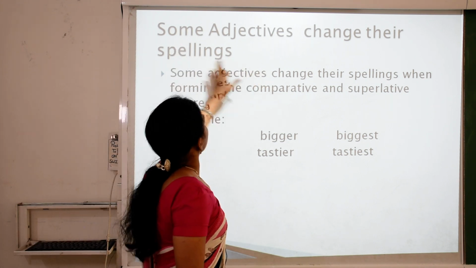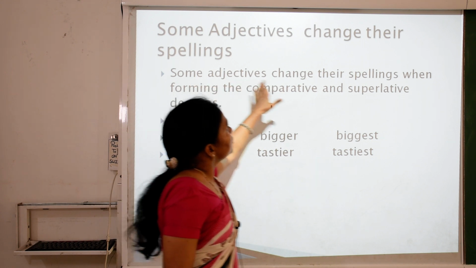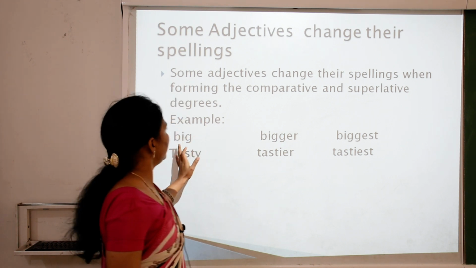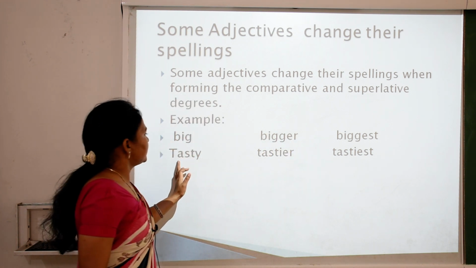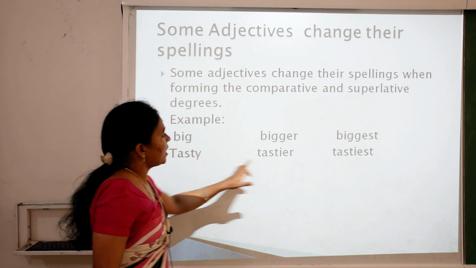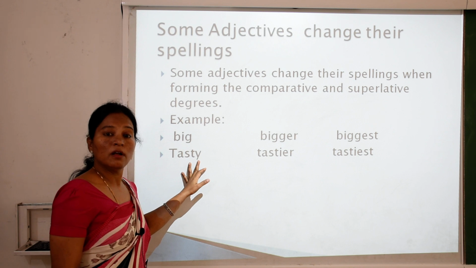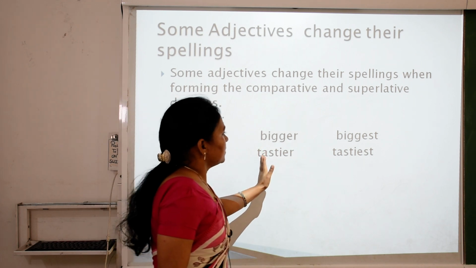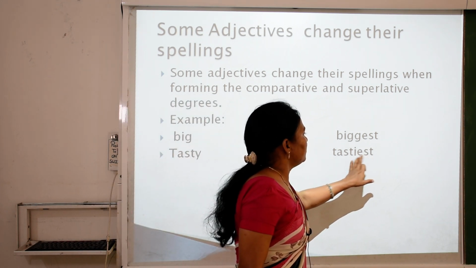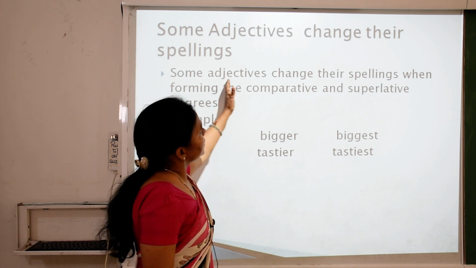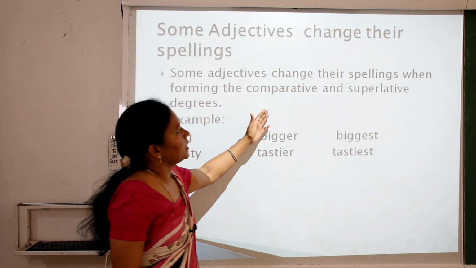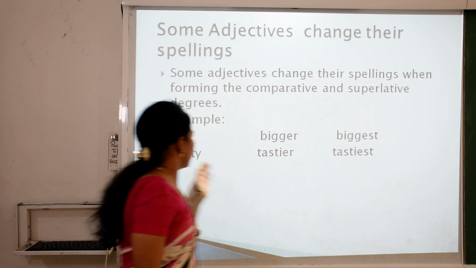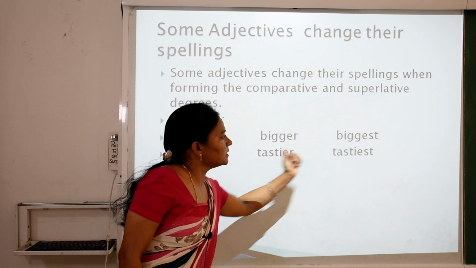Some adjectives change their spellings. Some adjectives change their spelling when forming the comparative and superlative degrees. Example, big, bigger, biggest. Tasty: so children, y is changed to i. You can see tasty ends with y. Y changes to i, then we add er. So tasty becomes tastier, and then we add est. So children, some adjectives change their spelling when forming the comparative and superlative degrees. So tasty changes with ier and iest: tastier, tastiest.